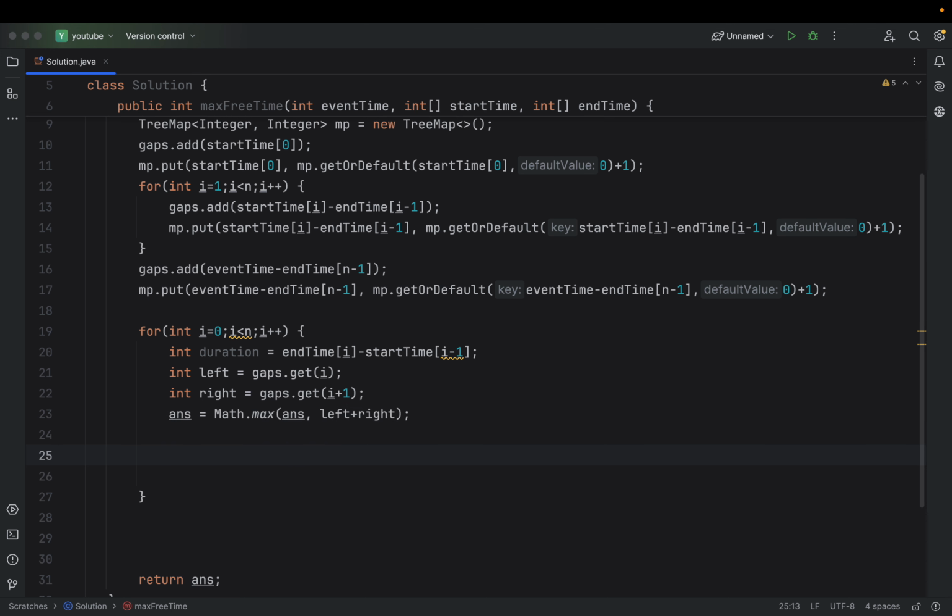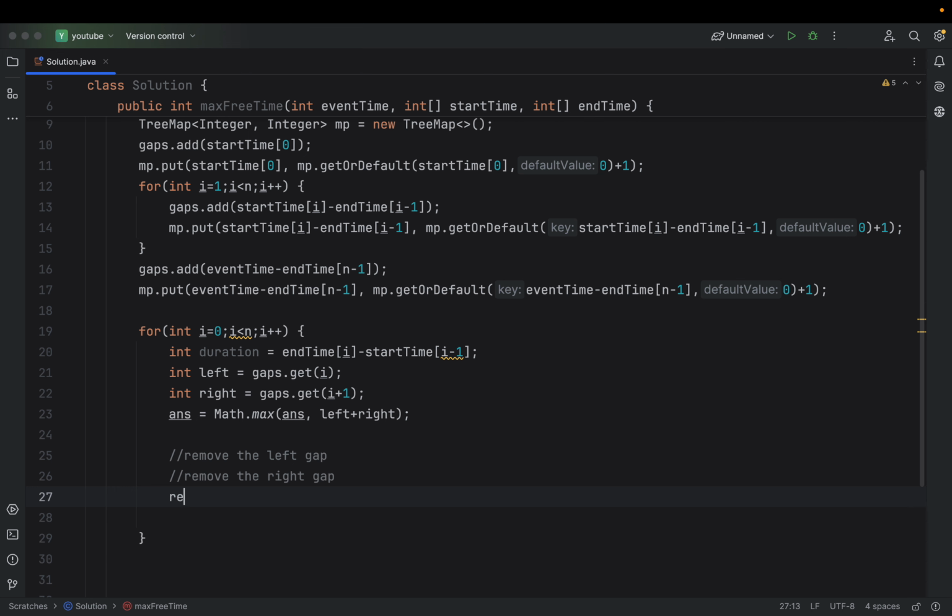I need to first remove the left gap from the map, so that we don't fall into the trap that we are still rescheduling it on the left and right, adjacent left and right, I mean, right? We want to remove the right gap also.